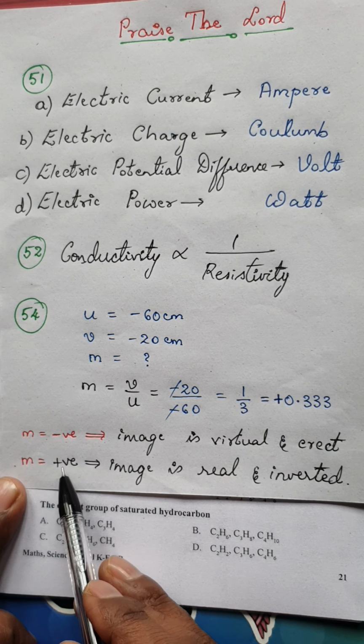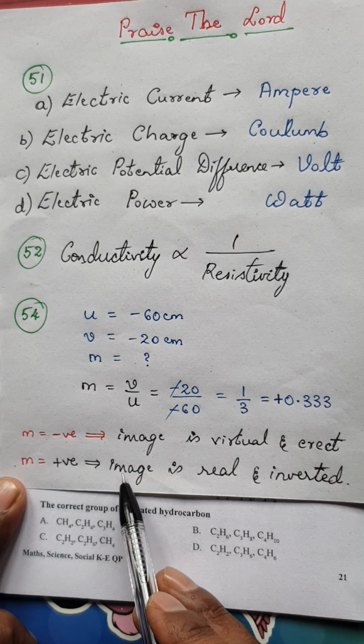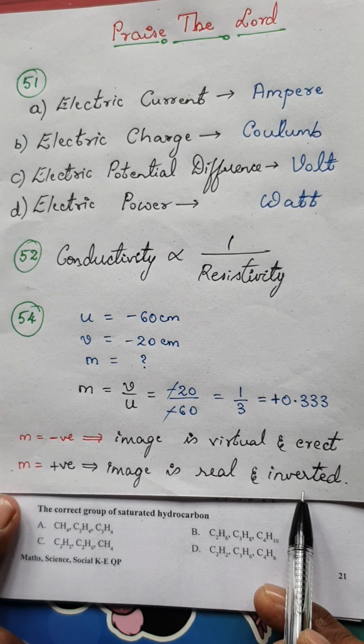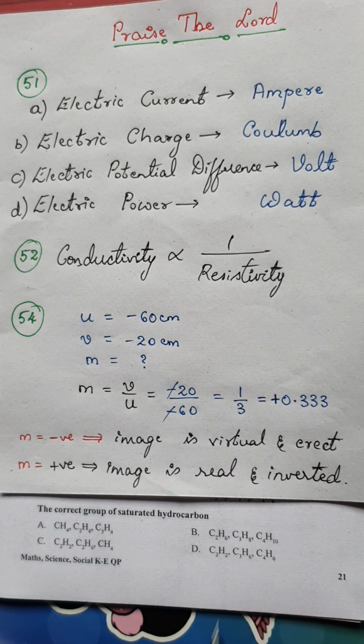If the magnification is positive, then the image would be real and inverted. You have to note these things down, because knowing a concept in detail will always help you in doing multiple choice questions in a better way. Let's go to the next question.